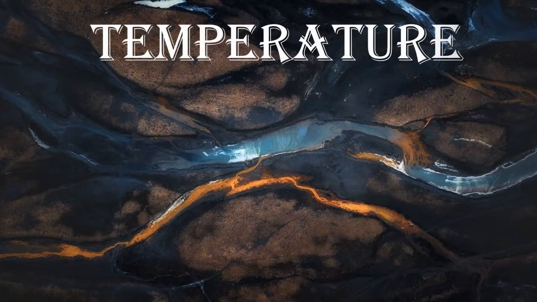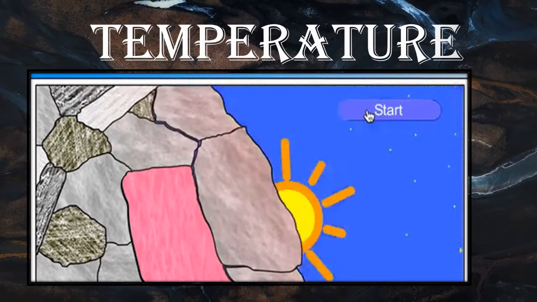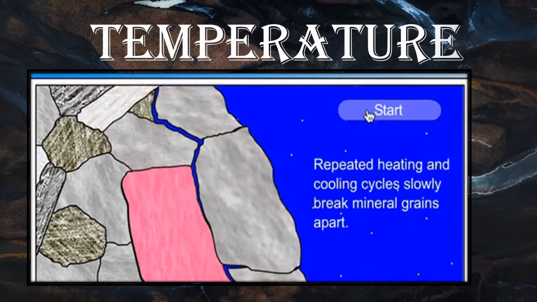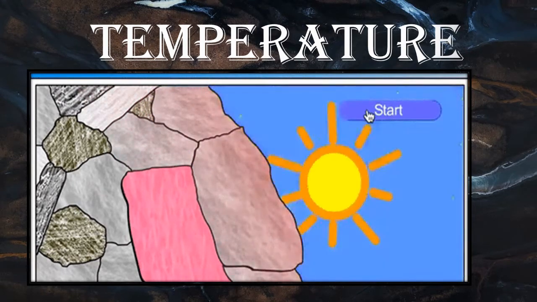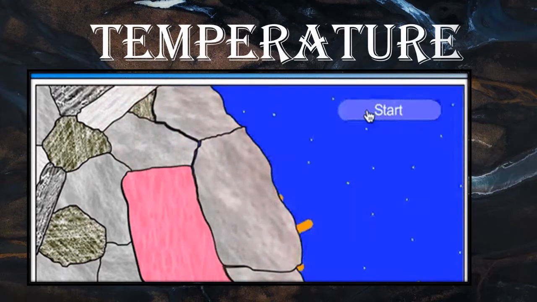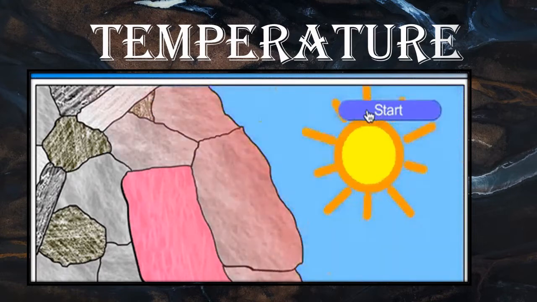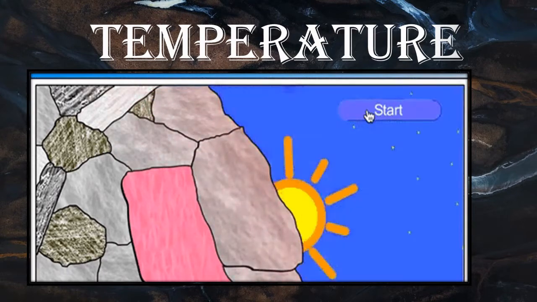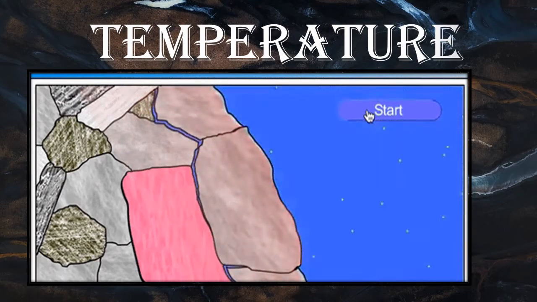Let's learn in detail. As you can see here, due to the heat of the sun, the rock surface heats more. As a result, minerals in the rock expand. Similarly, when the temperature decreases at night, the rock surface cools down and it contracts.